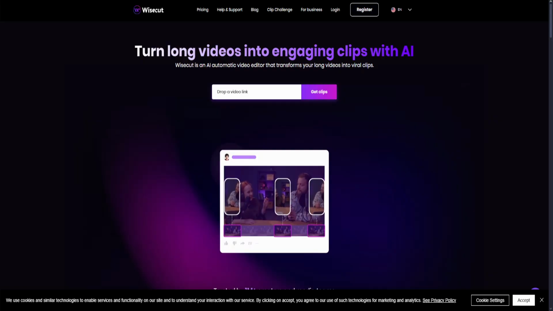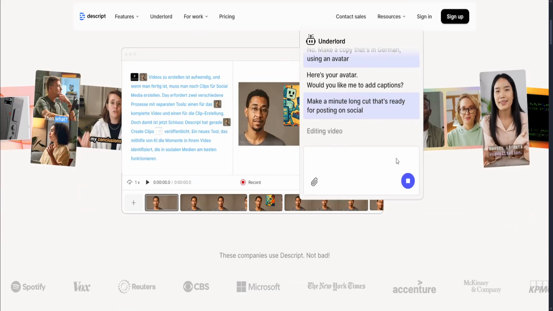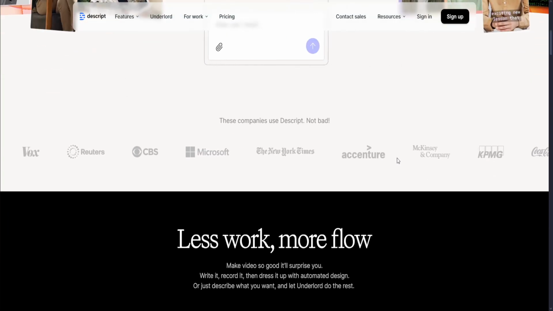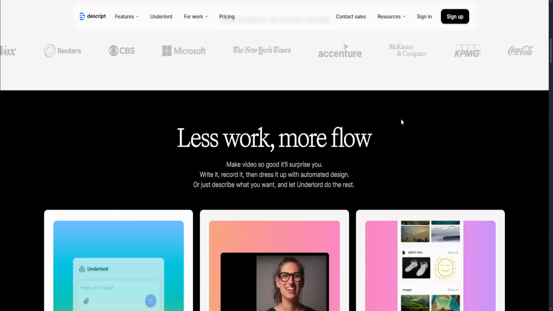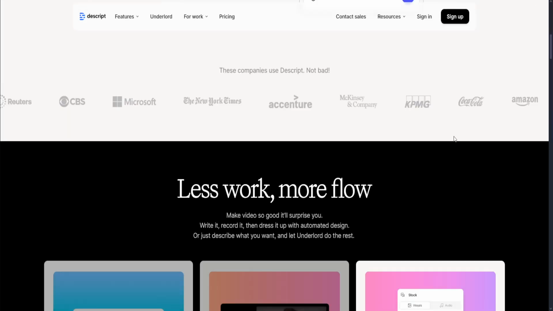So let's talk about the pros. So Descript offers text-based editing. They have edit video by editing the transcript. They also have overdub voice cloning, which is great for podcasts, tutorials, and interviews. They also have a multi-track timeline for deeper editing control, screen recording, and remote collaboration tools.